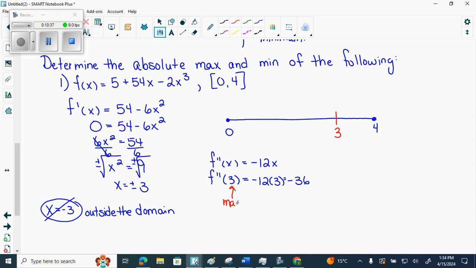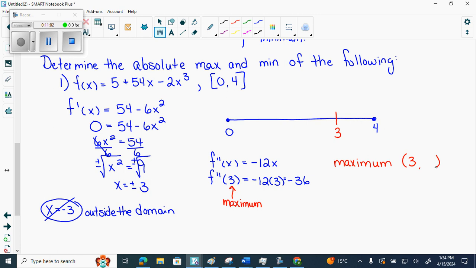We know that because when we plug our first derivative critical number into our second derivative, if our answer is negative, it's a maximum. If our answer is positive, it's a minimum. It's the fastest way to find it. It's called the second derivative test. So we know that we have some type of maximum at 3. We have to put local or absolute. We'll figure that out in a second.